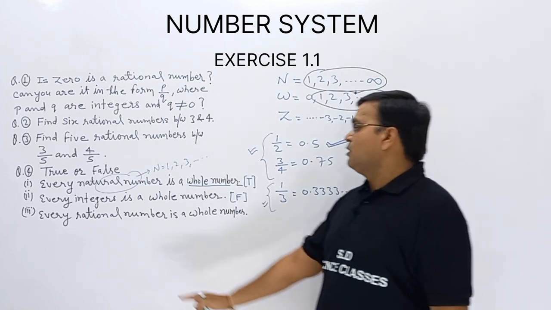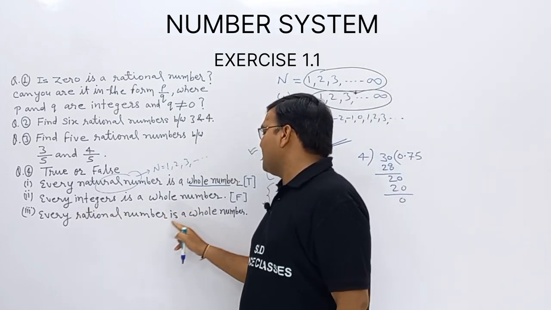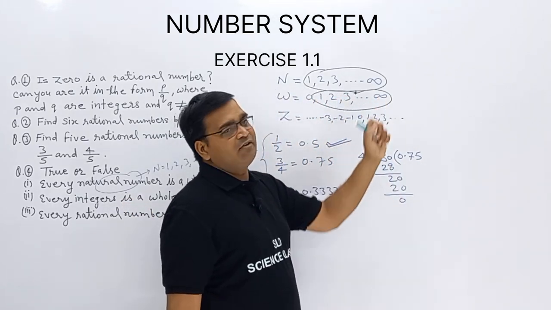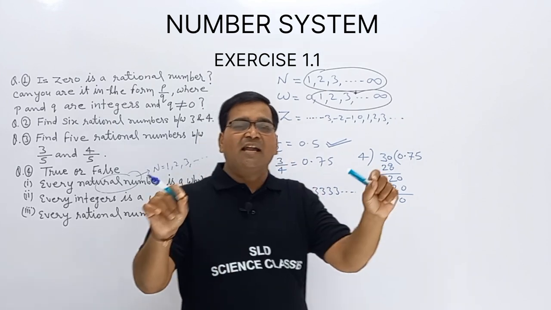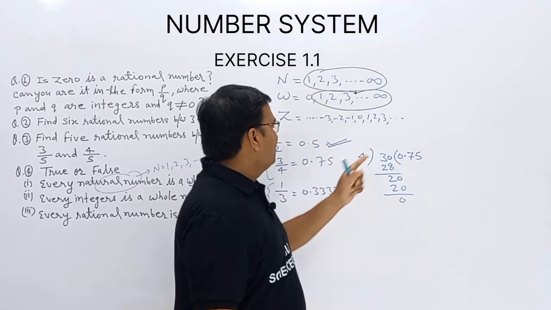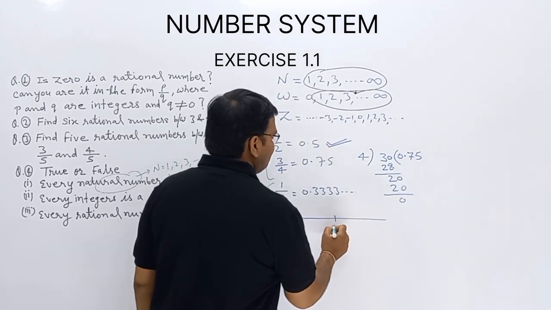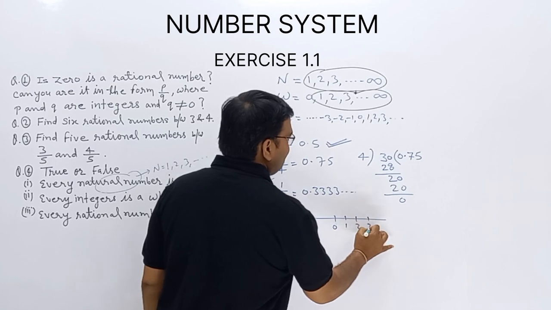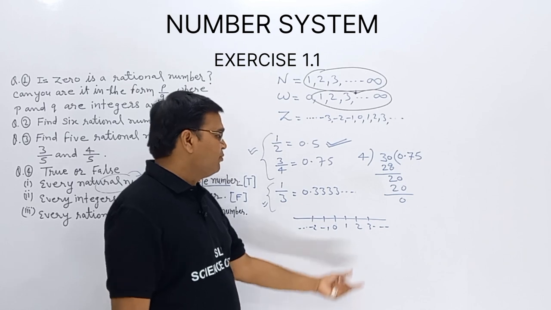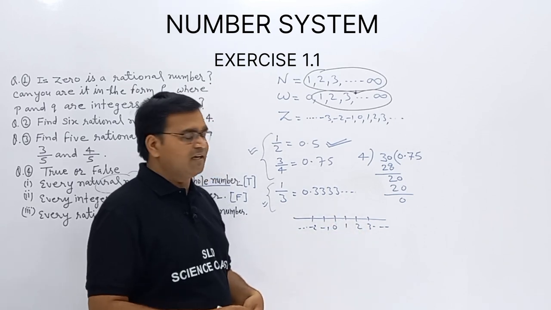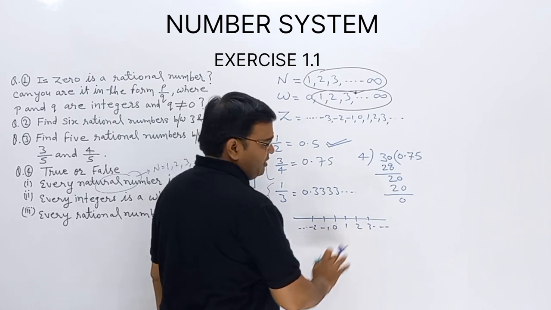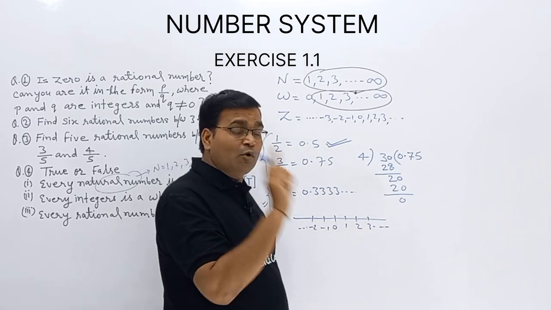Now come here. What is the question? Every rational number is a whole number. Whole numbers are 0, 1, 2, 3 and so on. Whole numbers are complete values. The number line has 0, 1, 2, 3 and so on, and minus 1, minus 2 and so on. The number line has positive numbers, 0 and negative numbers.